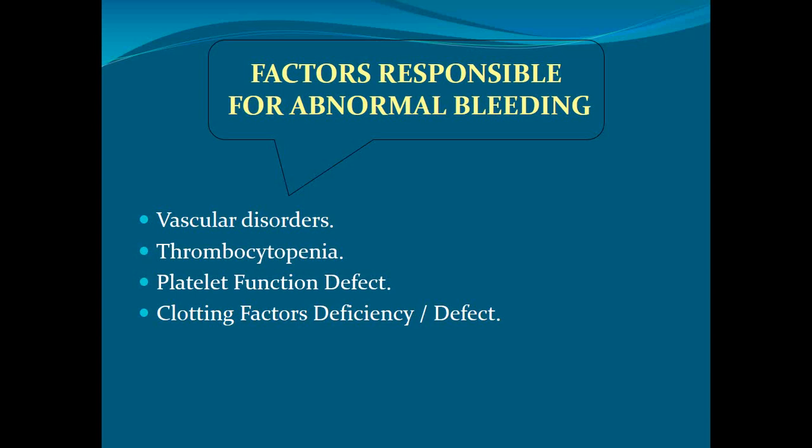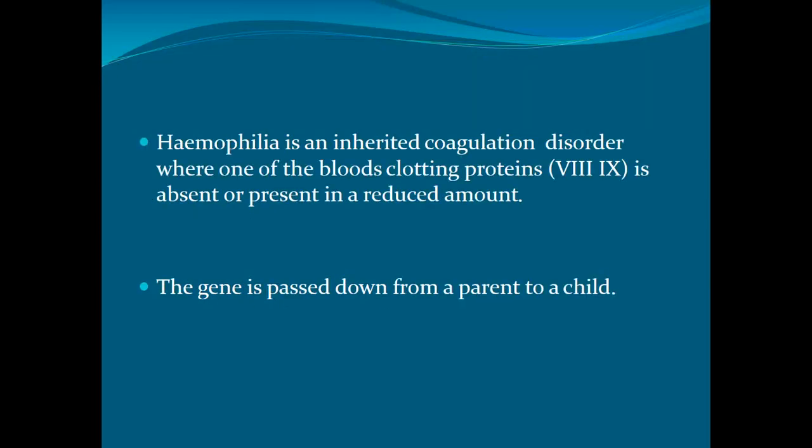Thrombocytopenia: we know that the primary plug is formed by means of the platelets, so a deficiency of platelets leads to bleeding disorders. In platelet functional disorders, the number of platelets is normal, but they are qualitatively not normal, leading to bleeding. Then the other factors are the clotting factors, for which I have already described the two pathways. Deficiency of these clotting factors may lead to bleeding.